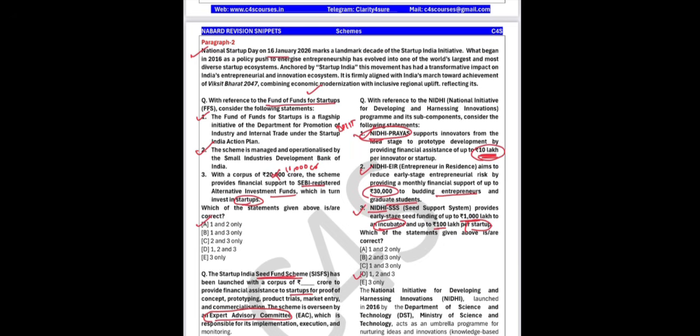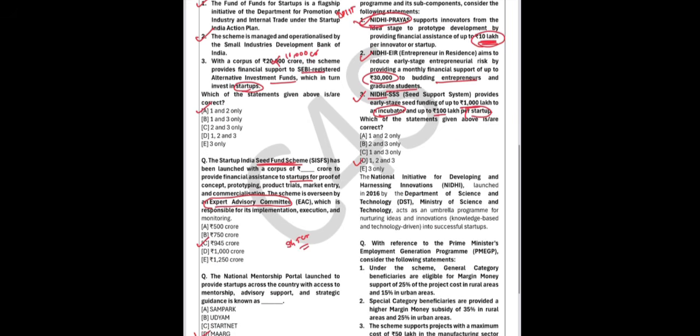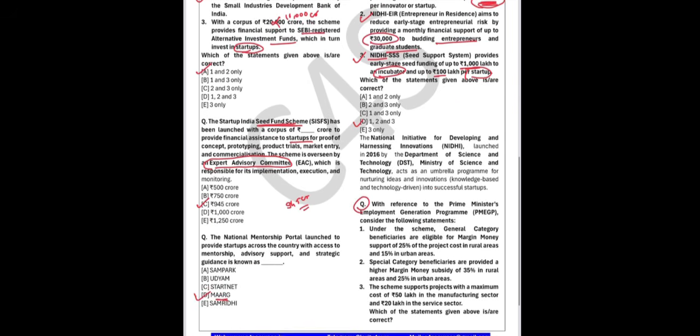So all the statements are correct, remember. Under Prayas, up to 10 lakh, under entrepreneur in residence 30,000, and SID support for incubator 1,000 lakh, for startup 100 lakh. Okay. Next, with reference to the PMEGP, Employment Generation Program.